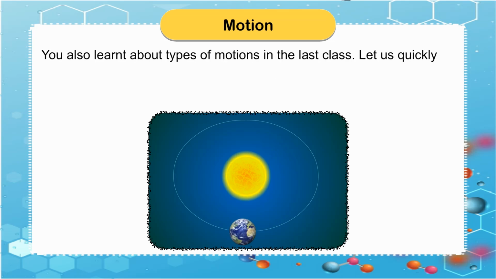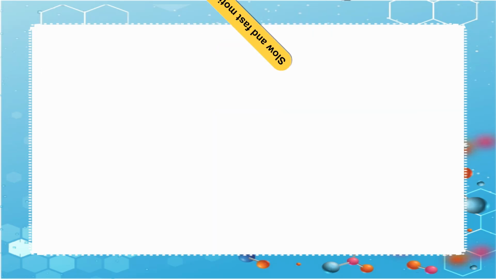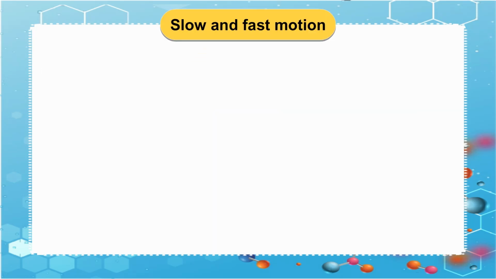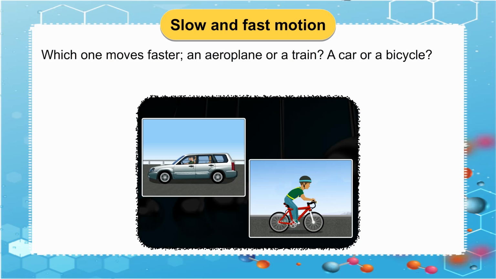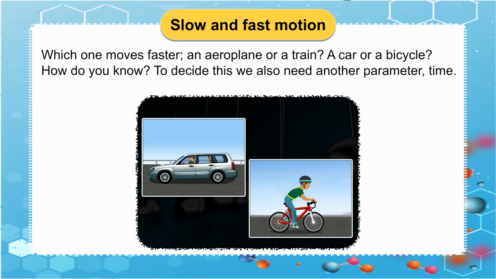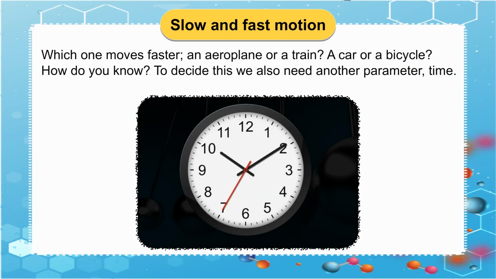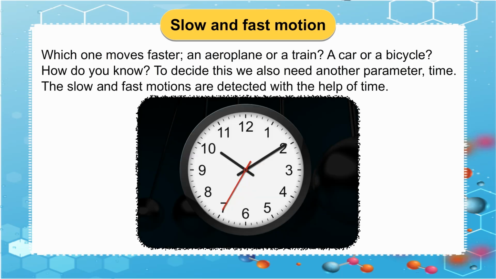You also learned about types of motions in the last class. Let us quickly recall them. Slow and fast motion. Which one moves faster, an aeroplane or a train? A car or a bicycle? How do you know? To decide this, we also need another parameter, time. The slow and fast motions are detected with the help of time.